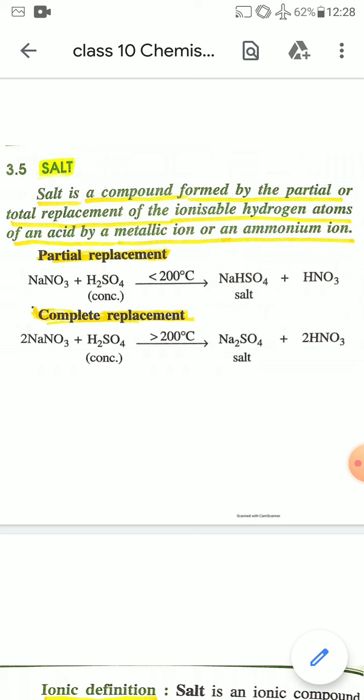So the chemical reaction is NaNO3 plus H2SO4, and you have to mention the temperature above 200 degrees Celsius, and the product will be sodium sulfate, Na2SO4, plus 2HNO3.